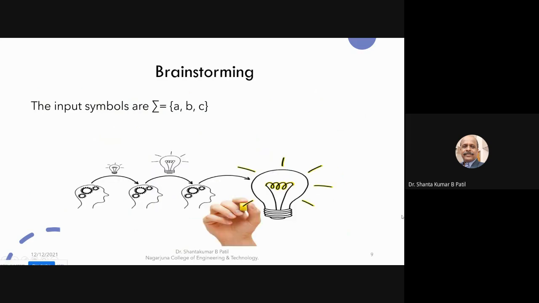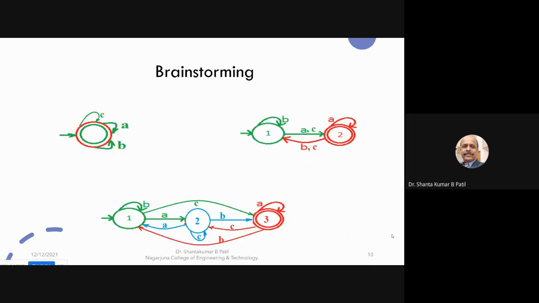For example, if the input symbols are A, B, C, then no doubt from each state you can find three outgoing transitions. So you can see that in a single state there are three outgoing transitions from each state. One for C, one for A, one for B. Two states are there, and from each state you can find three outgoing transitions.